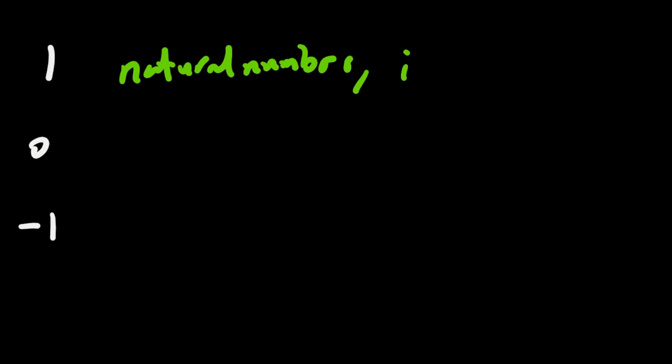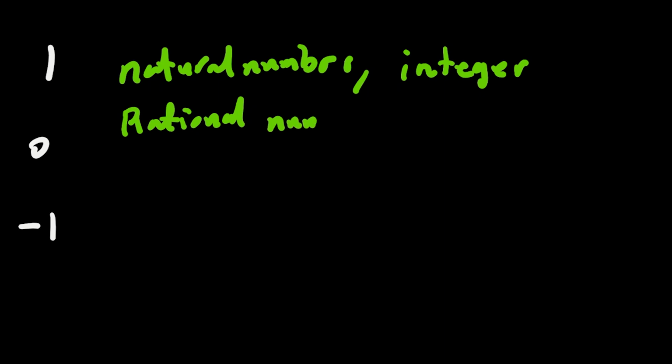As we can see, 1 is a natural number and an integer and a rational number.